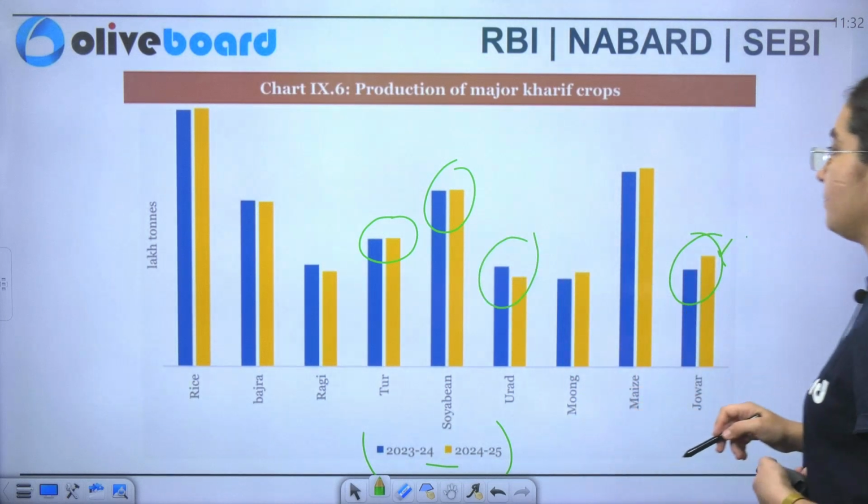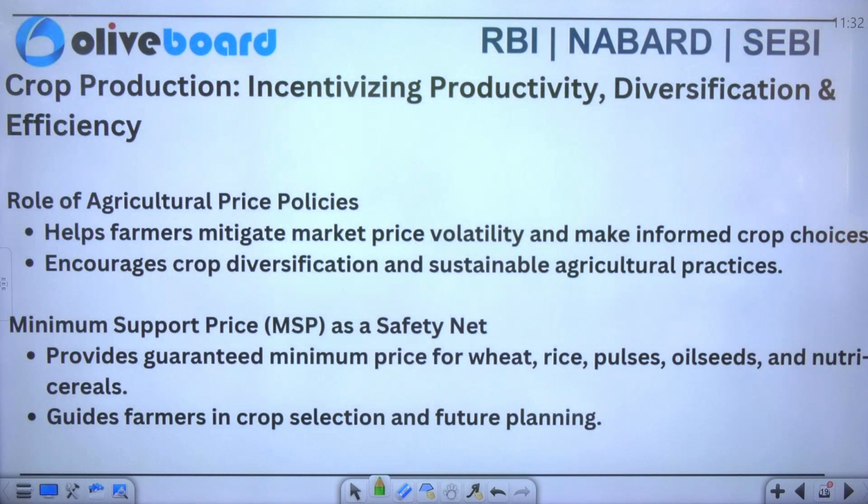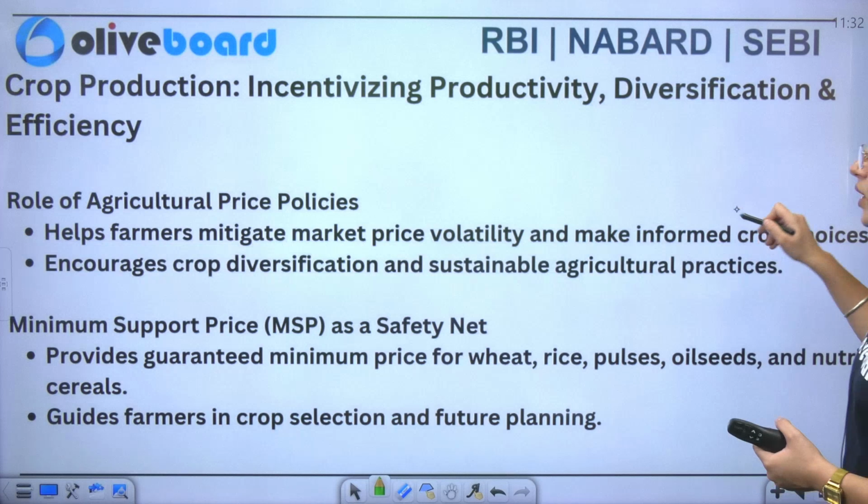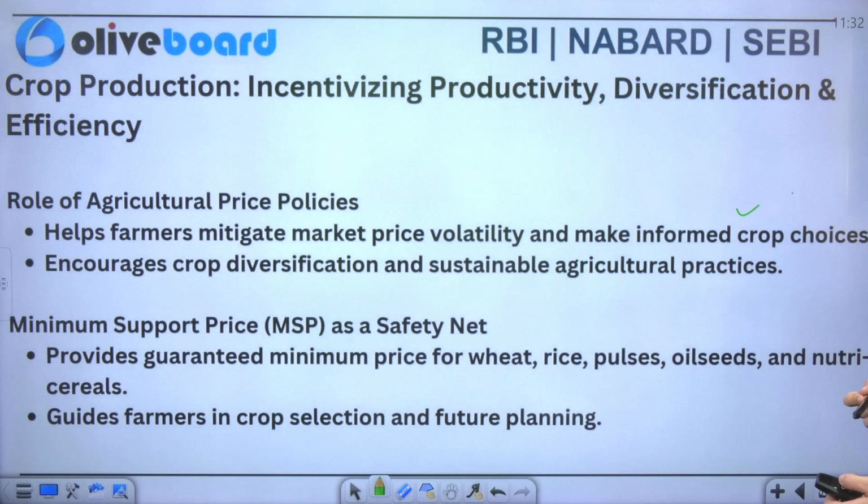Now you have the role of agricultural price policies. It helps farmers to mitigate market price volatility and make informed crop choices. It also encourages crop diversification and sustainable agricultural practices.